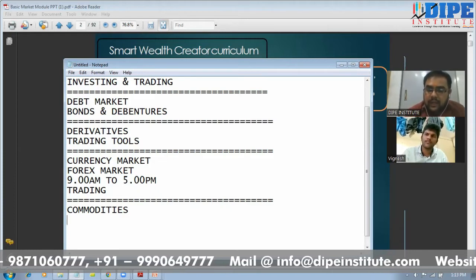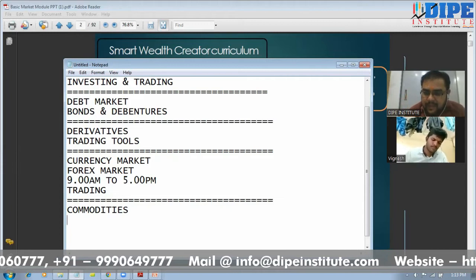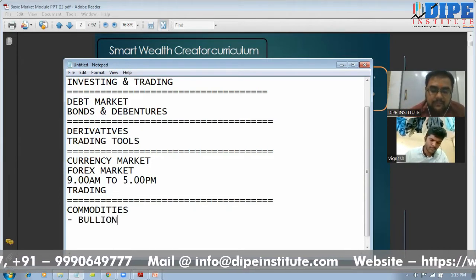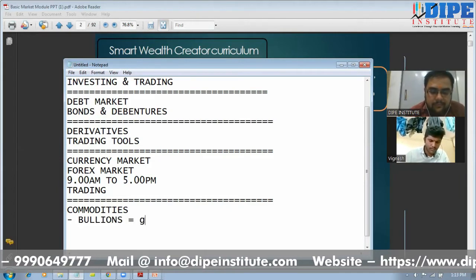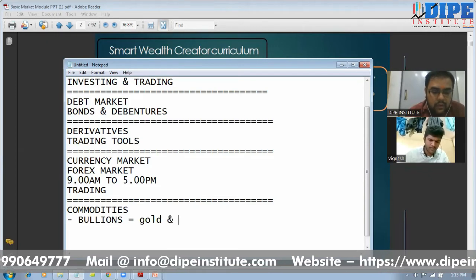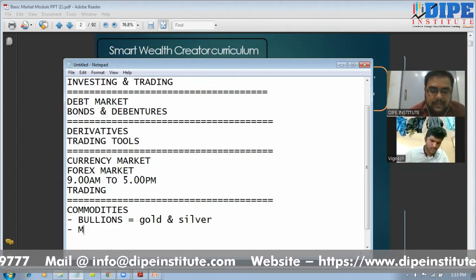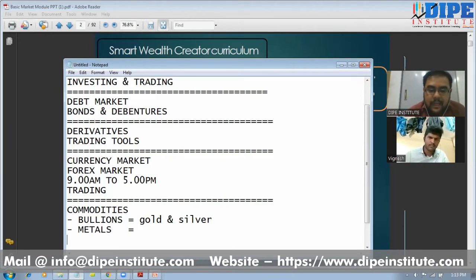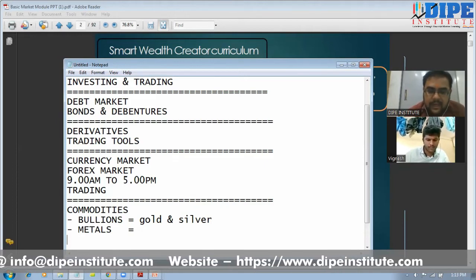Now, commodities are divided into 4 categories. Commodity market is a vast market in itself. First category is bullions. In bullions, gold and silver come. Gold and silver are the bullions. Next is metals. All the metals like aluminium, copper, nickel, tin, zinc, lead, all metals come under this category.